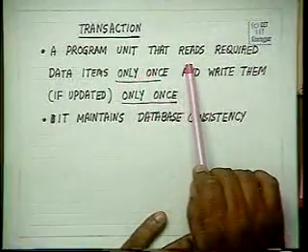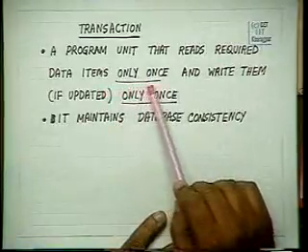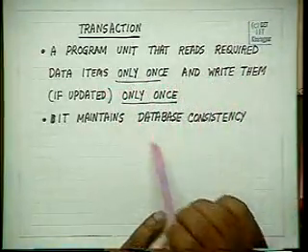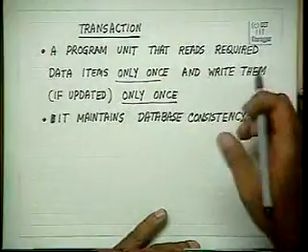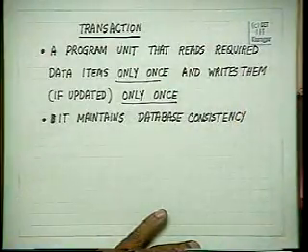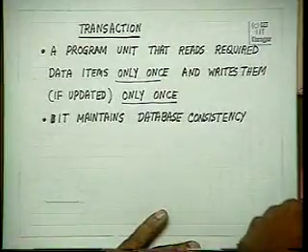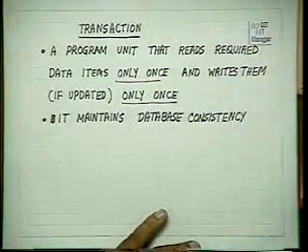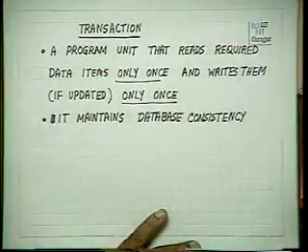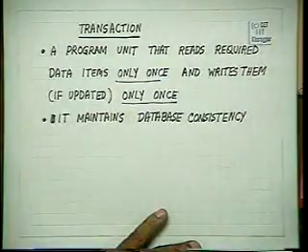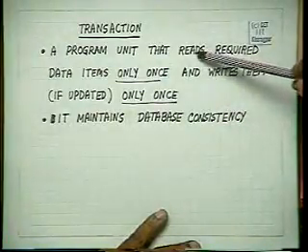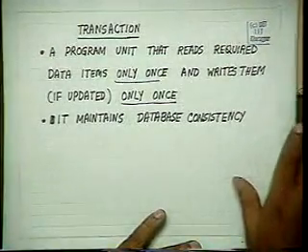Each atomic job of a database operation is defined as a transaction. A transaction is a program unit that reads the required data items only once and writes them only once. A transaction is also required to maintain the database consistency. So a transaction is the atomic, consistent unit of a job, and without any loss of generality, it will read a required data item only once and write it only once.